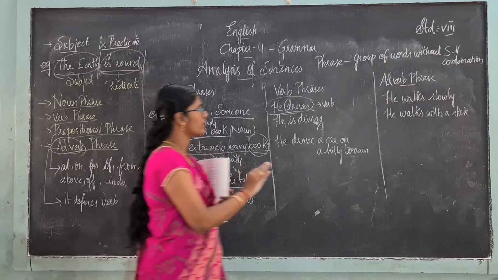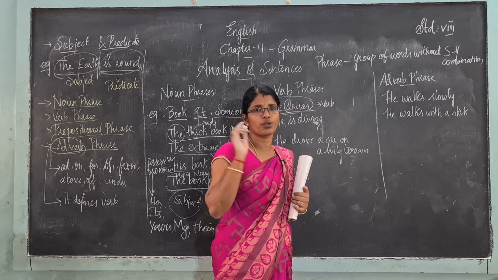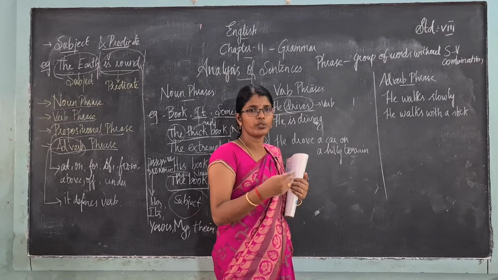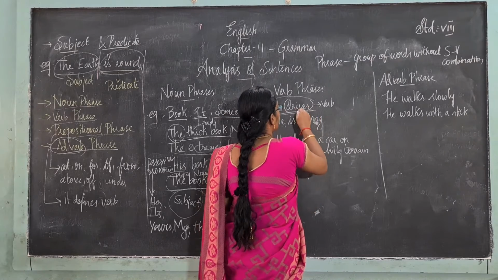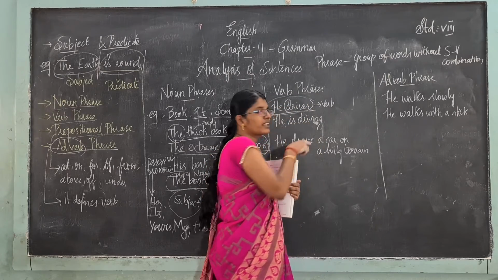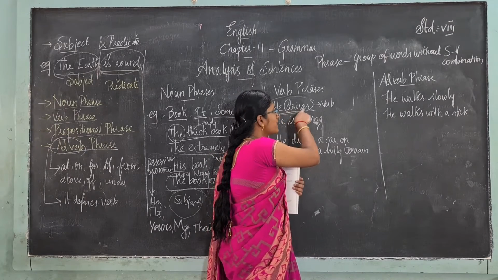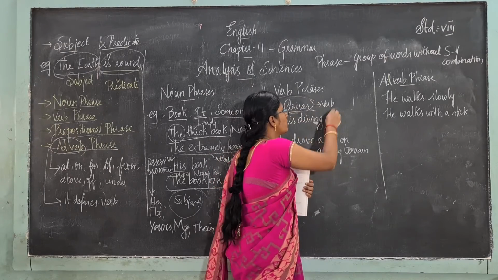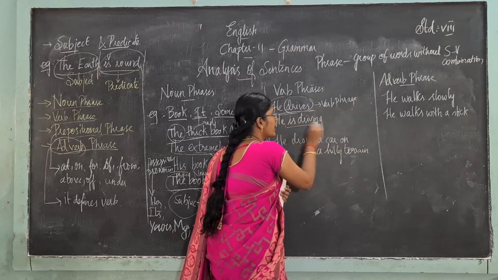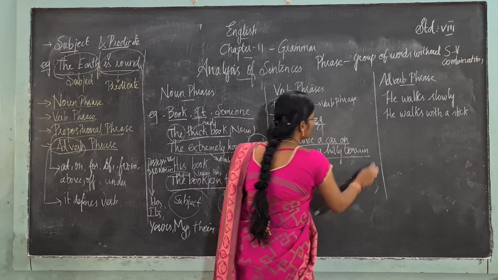The same is going to take place. See, in a sentence there will be clauses and phrases. I have already told you. So we have to find out which is a clause and which is a phrase. Okay, "he drives", if we see it all together, it is called a clause. But when we take only "drives", it is a verb phrase. Okay, the same, "is driving" is a verb phrase, and "he drove a car on a hilly terrain".